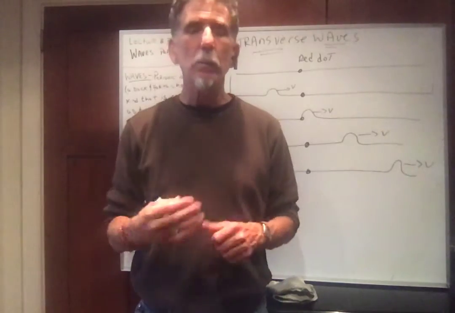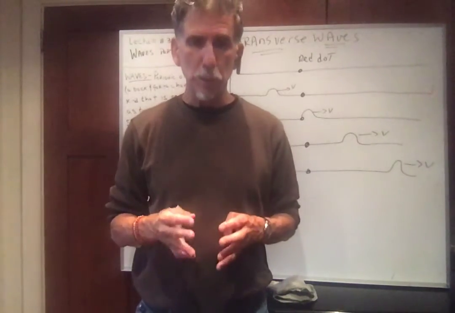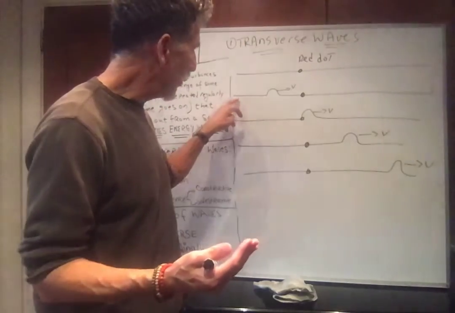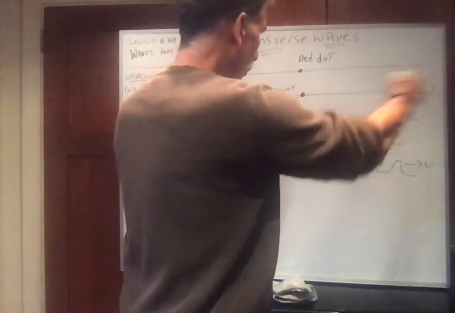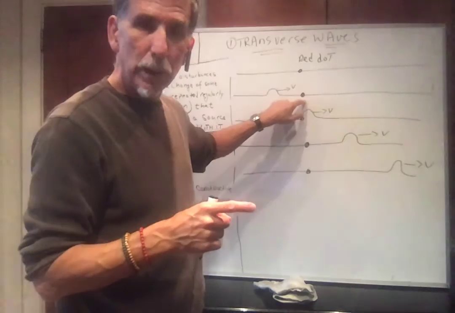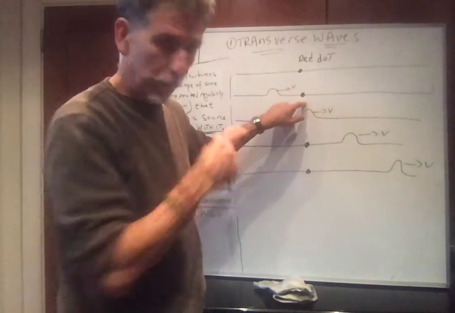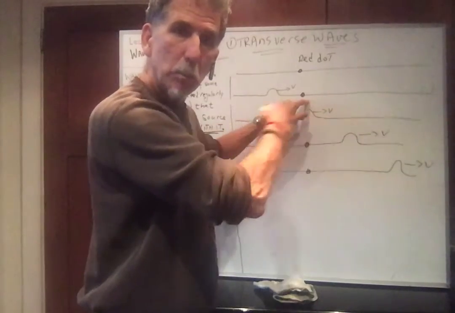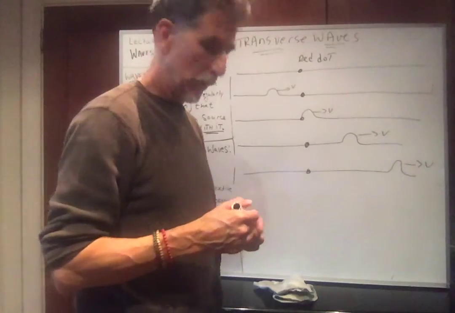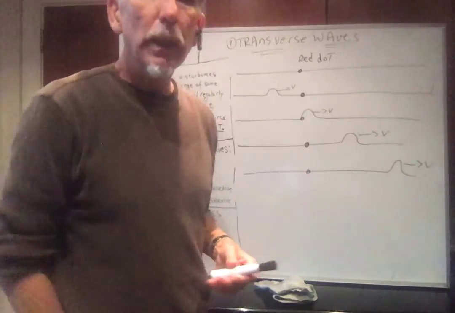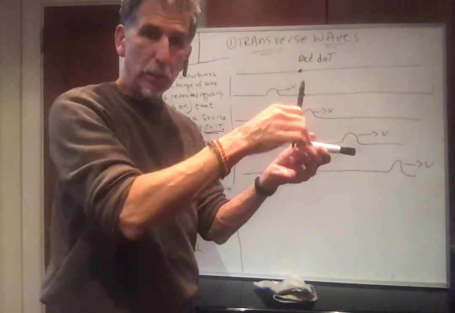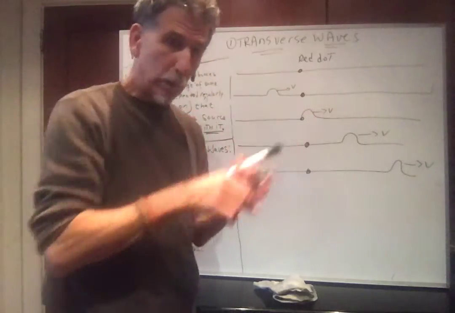That's my question. In other words, what direction is the disturbance? In which direction is the wave moving? Well, you can see the wave is moving from my left to right. But what happens when the wave hits this red dot? Which way does the red dot move? Does it move to the right? Does it move to the left? The answer is no. It moves up and down. So we see that the wave is propagating this way, but the disturbance is up and down, or perpendicular to the direction of motion.